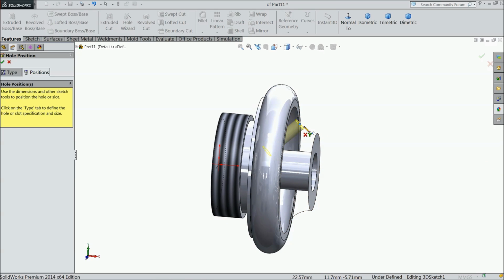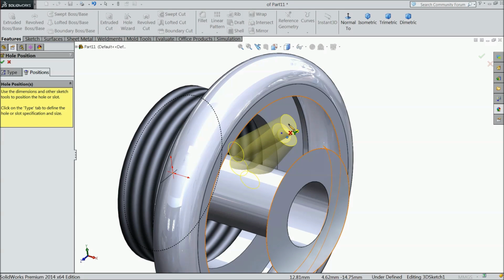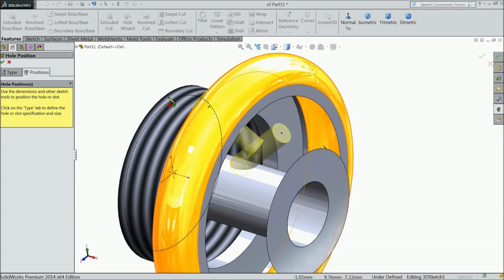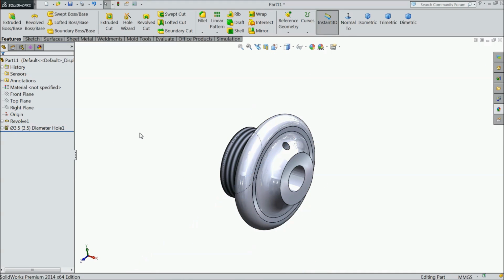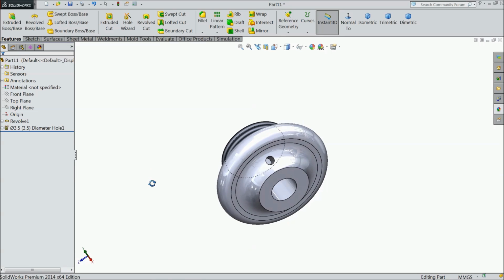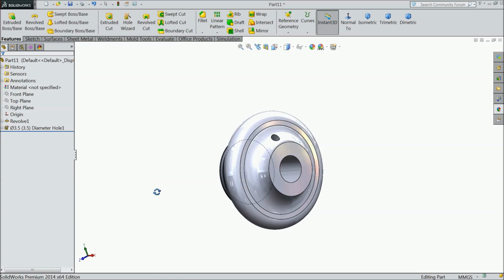Now you can rotate, it's up to you. Now delete. Now one is enough, so just select OK. Now see, a throughout hole is created.